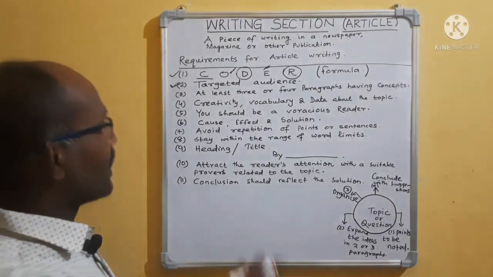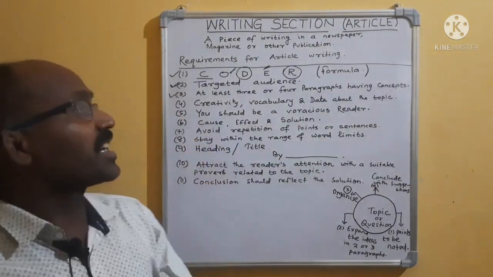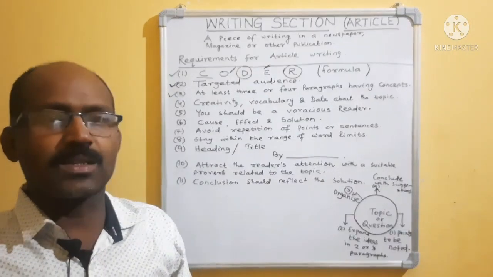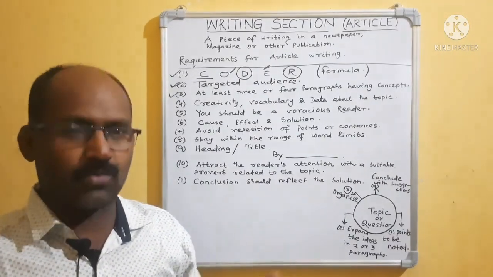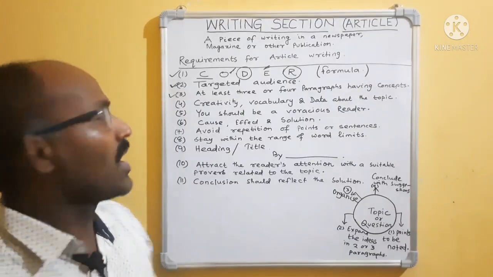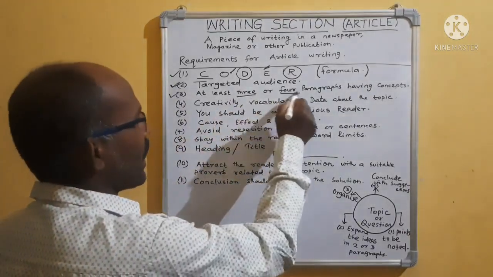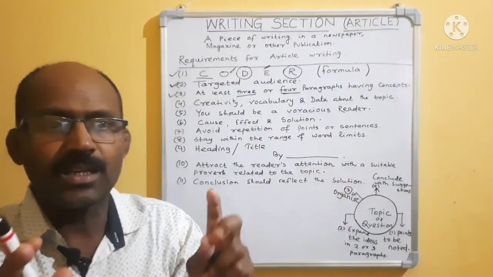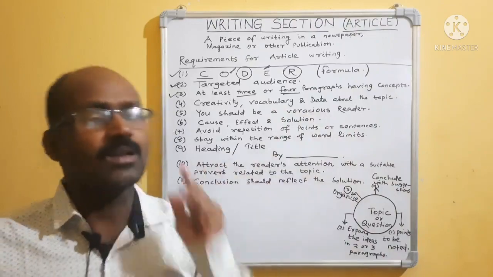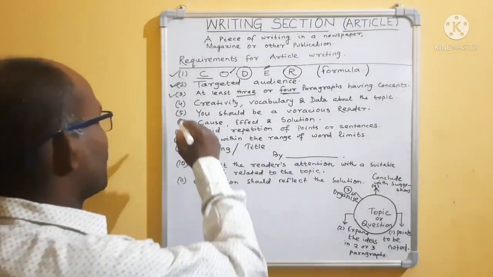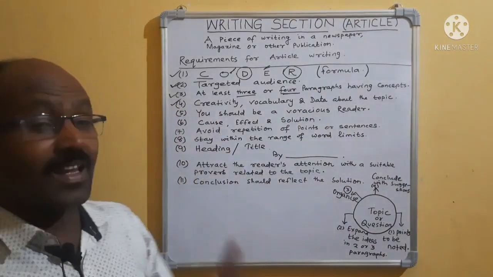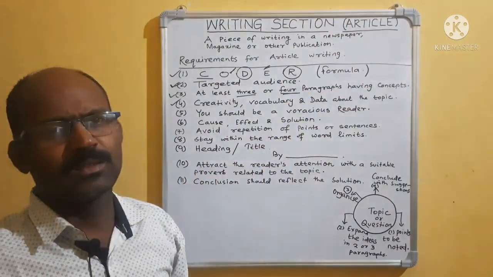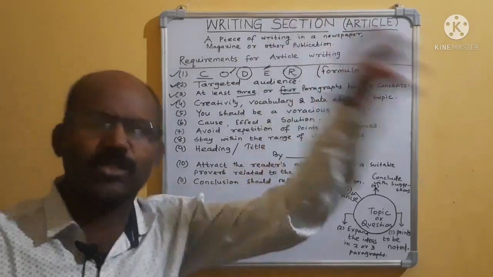Then paragraphs, at least 3 or 4 paragraphs. Paragraphs do not mean 5 pages, 6 pages or 10, 12 pages, not like that. At least 3 or 4 paragraphs, and each paragraph should have a good concept related to the topic. Keep it in your mind. Then another thing, creativity. You have to create new things from your mind on the topic.